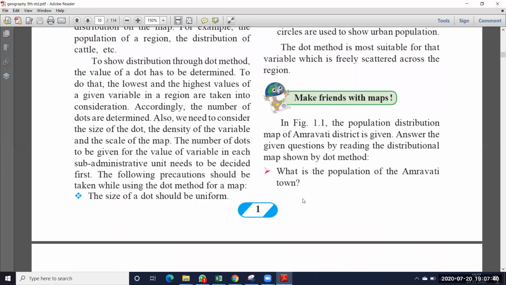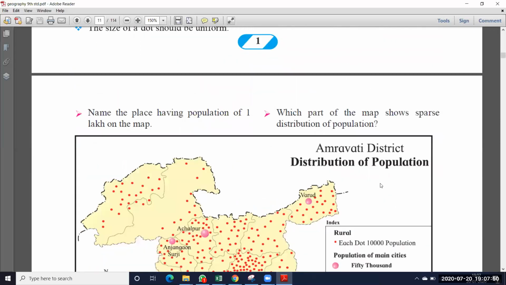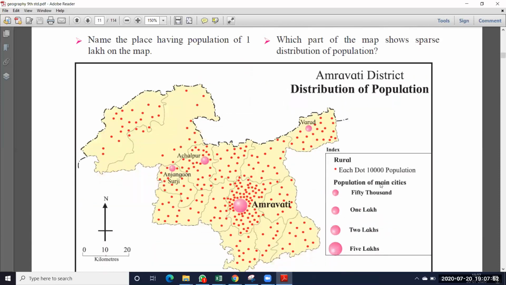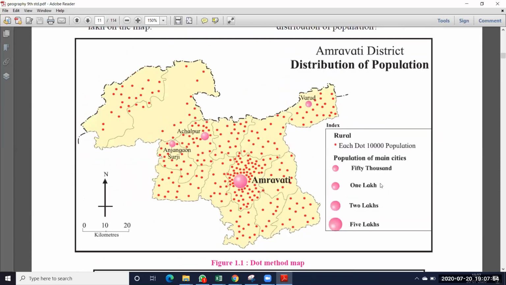Okay, so now let's make friends with the maps. See here, they are showing one map to you, the Amravati town map. Here also they are using the dot method. According to this map you have to answer these questions. See here, what is this map? A distributional map.